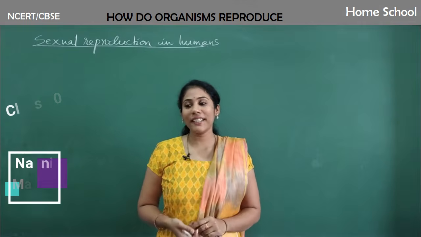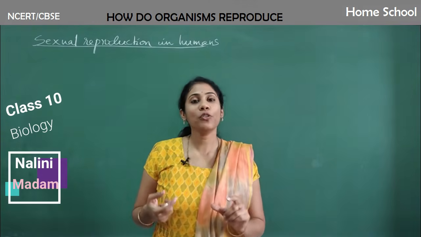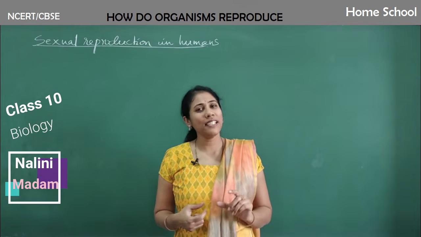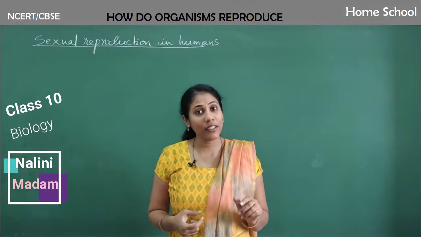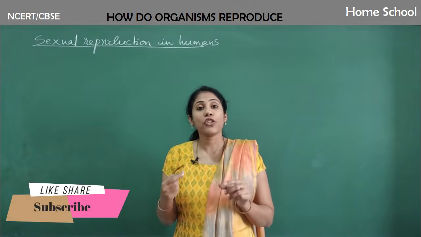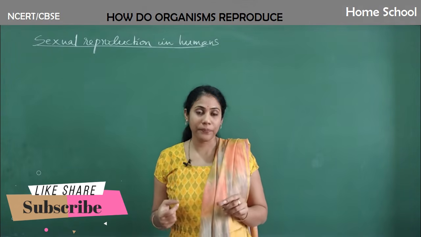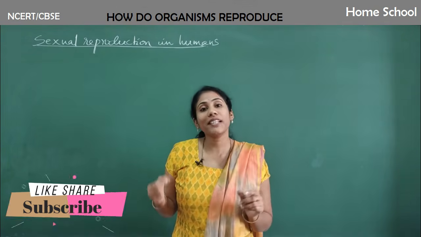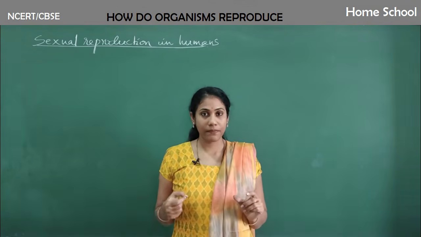As we all know, we are with the chapter How do organisms reproduce? And we have already completed our discussion on asexual reproduction as well as sexual reproduction in plants. Today we are with sexual reproduction in humans.